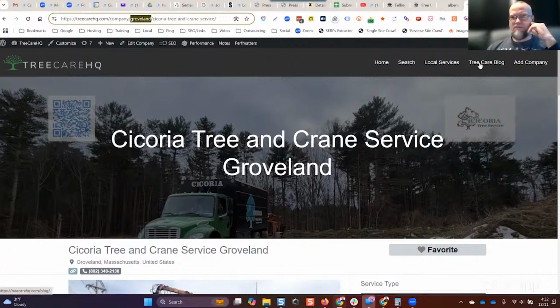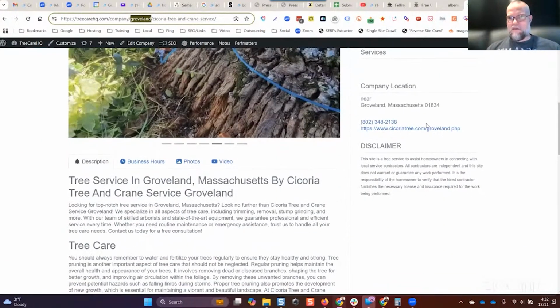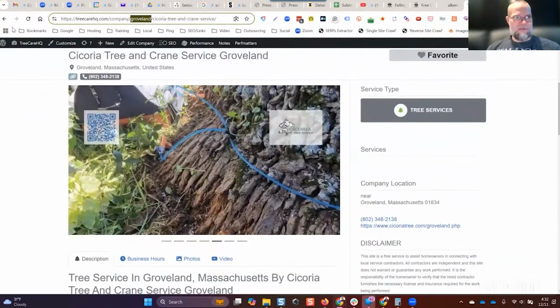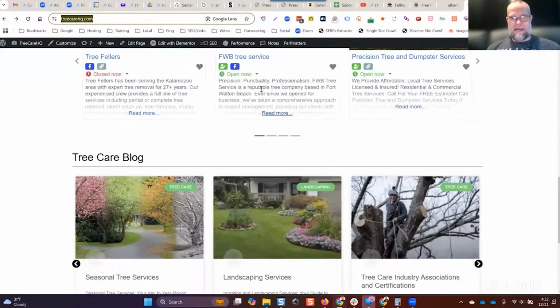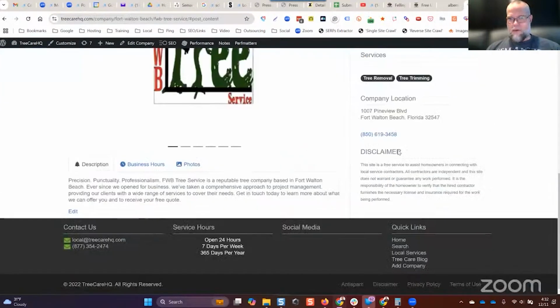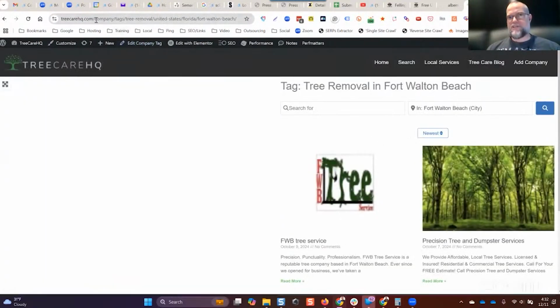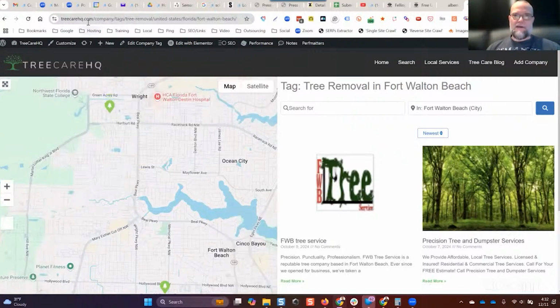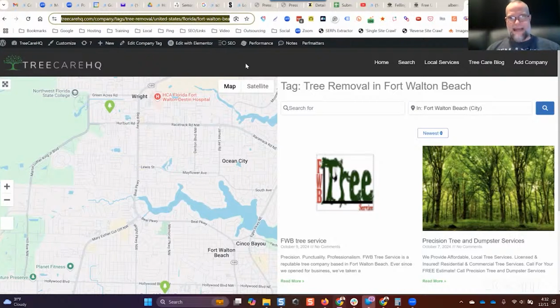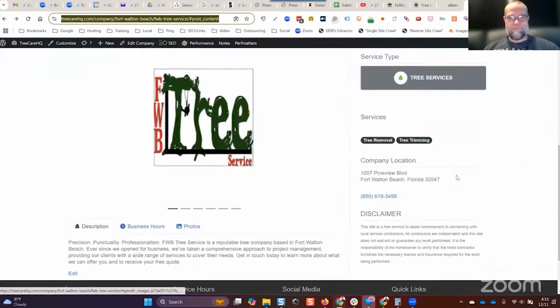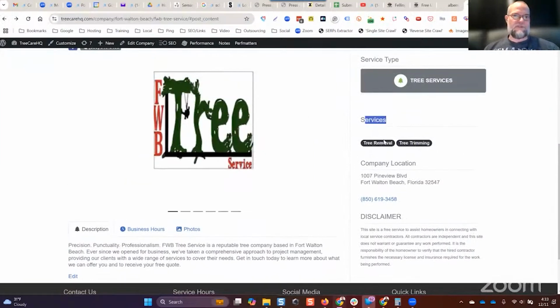But when it comes to actually services, let's see if we can find one that has services. Let me go back for a minute. There are services that can be added, right here. So this would be like a tree removal service. Those are what they call company tags in GeoDirectory, which is how we add services there. There are company tags, and then there are the service categories themselves. That's what we use company tags for as services here.